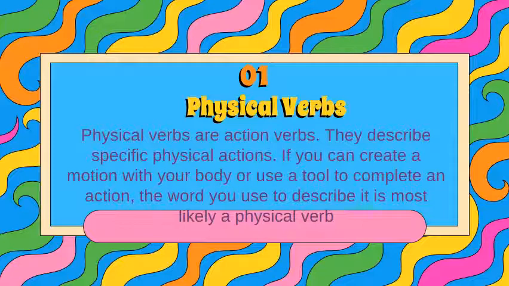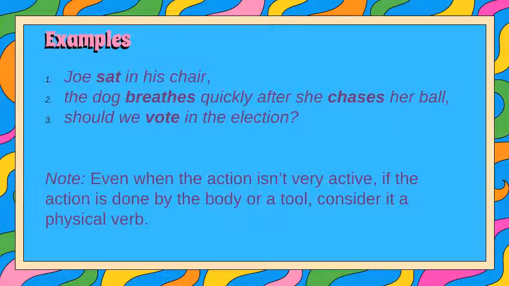So what are examples of physical verbs that you might find in your daily life? Maybe sat or sit, breathe, eat, chase, vote. It's something that you do and you can see it, that someone or you yourself are doing something. When you have that kind of verb, it's called a physical verb. These are examples of physical verbs.